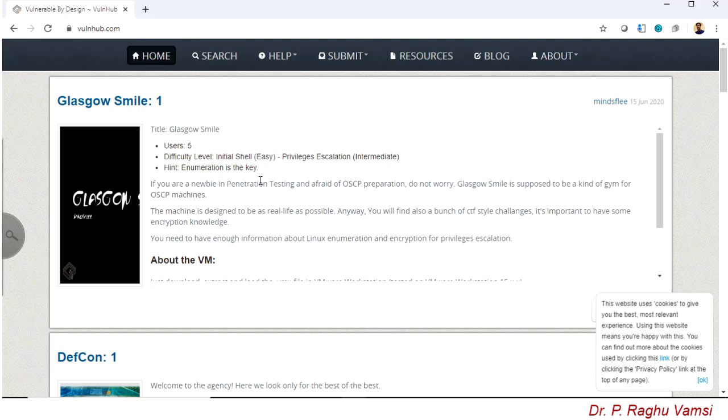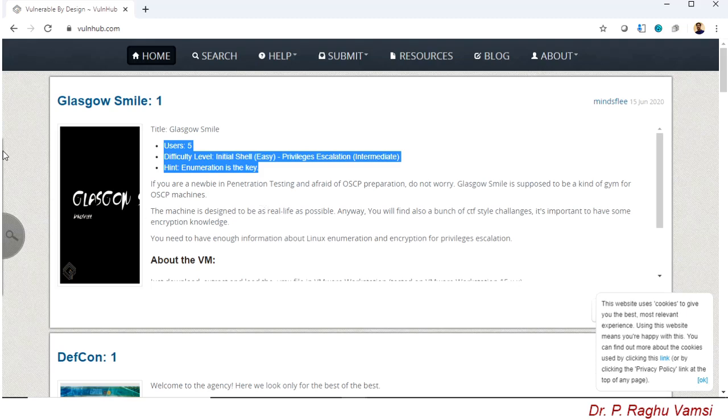So as a penetration testing practitioner, you can download these images and test them with the hints provided here. Thereby you can prepare a penetration testing process plan and test accordingly. Once you test this, you can also document it and present the document on this website.